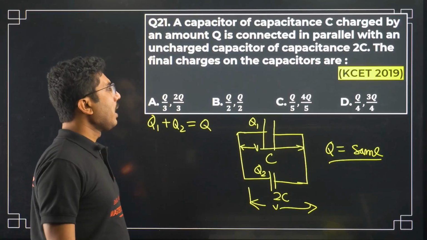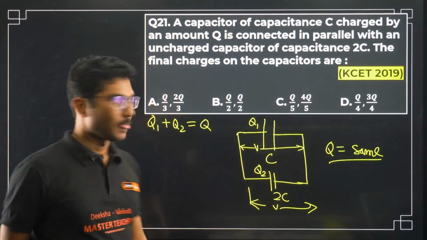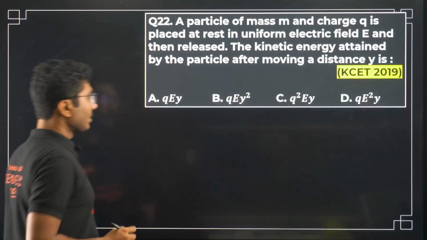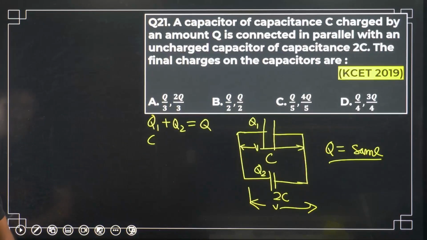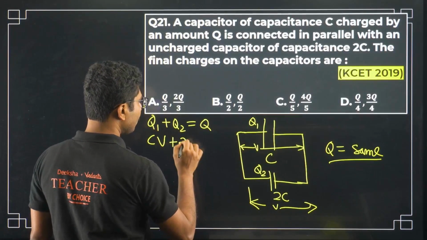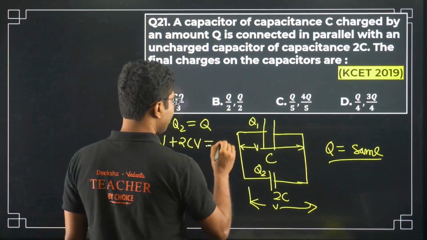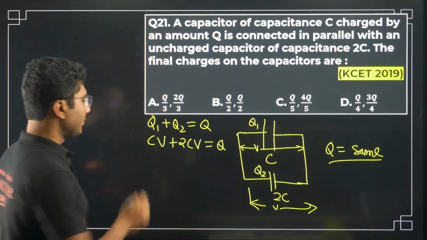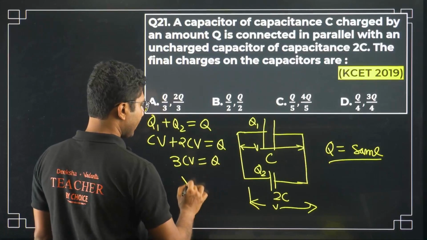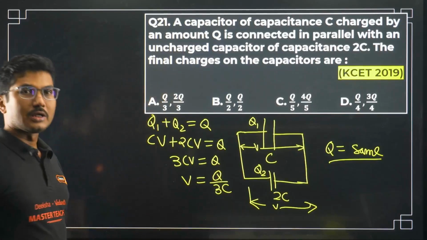Also the voltage across them is the same. Now Q1 is CV, and Q2 is 2CV, and their sum equals Q. So if you add them, you get 3CV equals Q, or V equals Q by 3C.